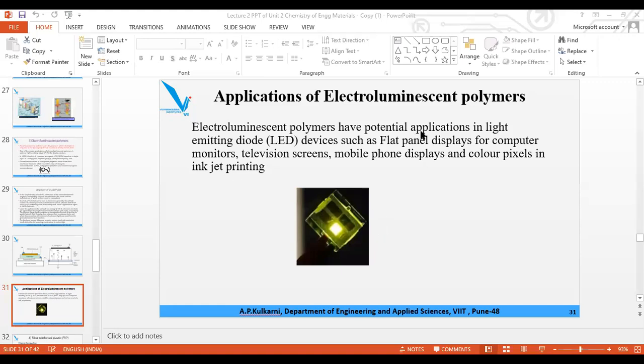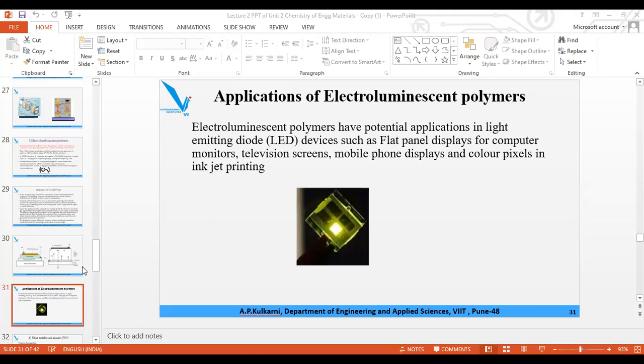These are the applications of the electroluminescent polymer.